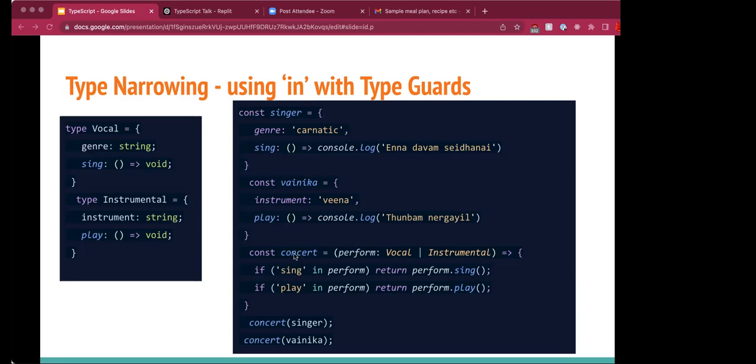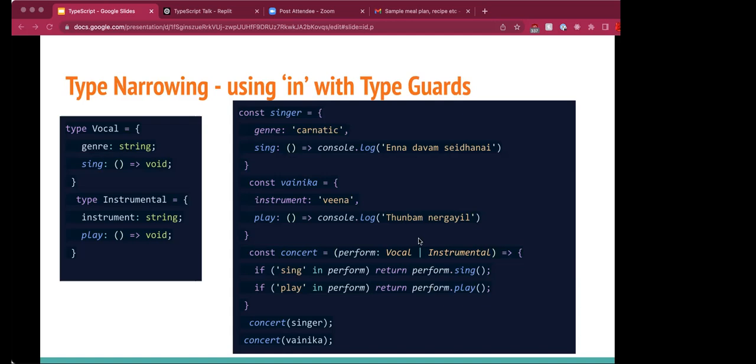Now we are creating a function, concert, which can take type Vocal or Instrumental. We don't know what type of variable we will be passing in the function call. So we will have to check whether the method sing is in the variable, that's perform, and then only call the method sing. Similarly, we check for play in perform, and then we call the method play.